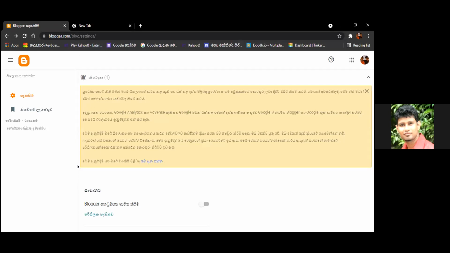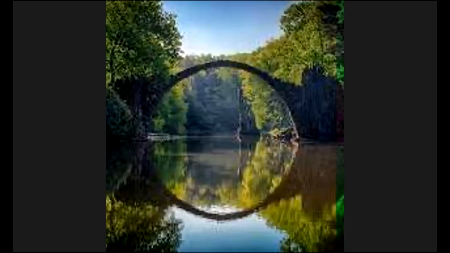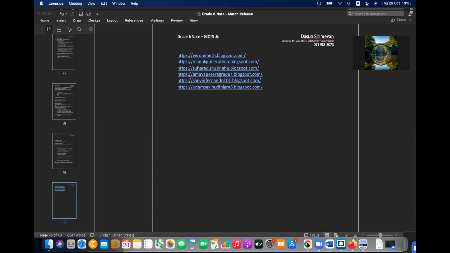I think I have to remotely log in and check what can be done. So the problem comes with the Sinhala font. I think that is the main issue. Okay, I'll check that. I think it will take more time if I'm going to change that, because I have not used it.